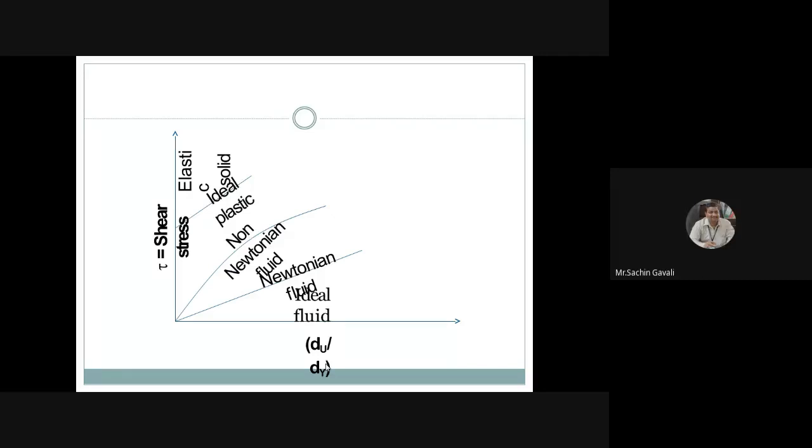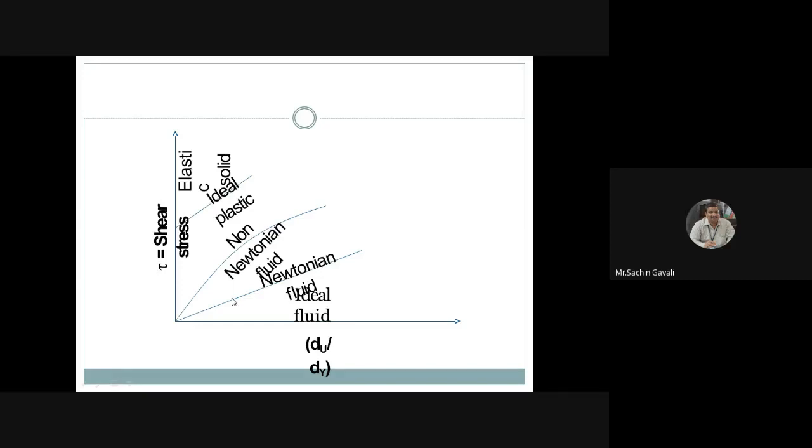Okay. So we have the graph here, shear stress and shear strain. So du by dy represents shear strain. The fluids in which shear stress is directly proportional to shear strain, with this kind of slope, come under the category of Newtonian fluids.